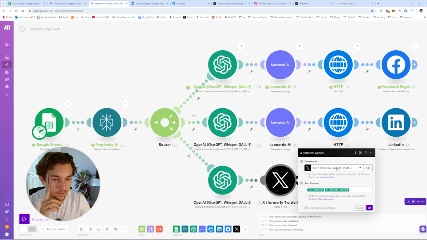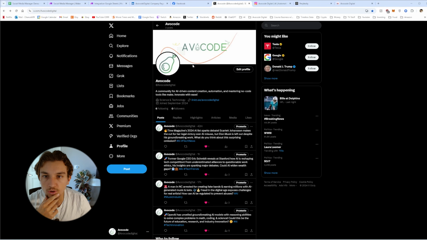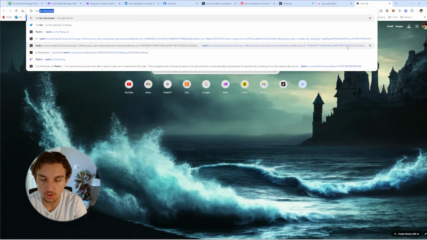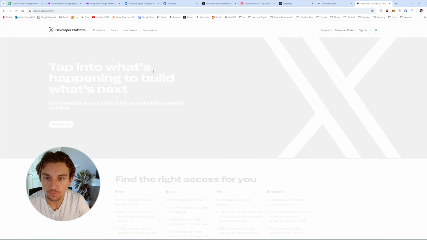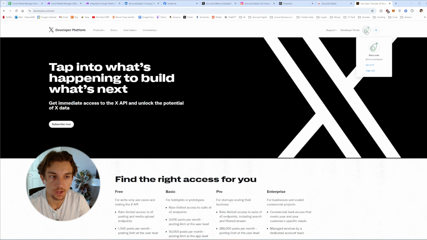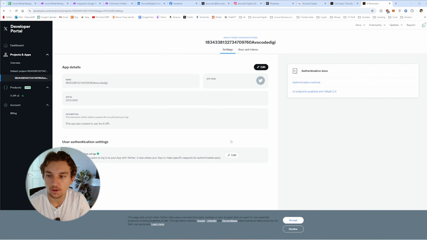Additionally, to get this connection, you'll have to do additional stuff. So once you have your Twitter created and you have that in mind, you're going to want to go to Twitter developer right here. Basically, you're going to want to make sure that you have this Twitter associated to this. You're going to hit developer portal. Okay, so once you're in the dashboard, you're going to click this little app settings gear.